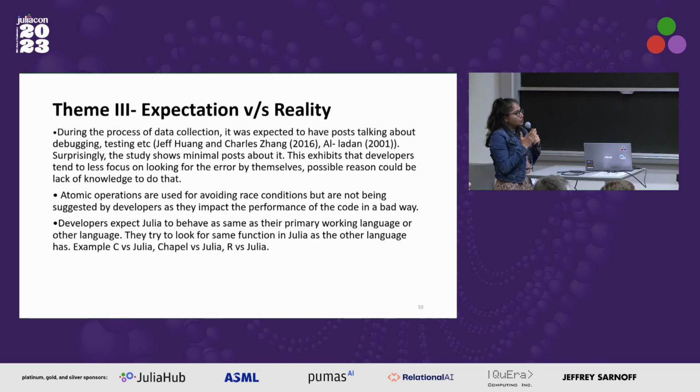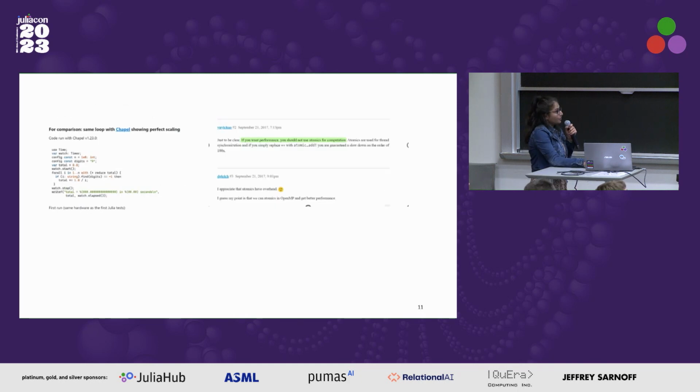So developers expect Julia to behave the same. I have seen today people comparing R, Stata, Julia. This is what we saw for multi-threading as well, that people try to compare the performance from different platforms with Julia, which was a quite interesting aspect. Somebody just said, "I think Chapel works better." So there are many things that people have said on the discourse, and these are some of the examples.